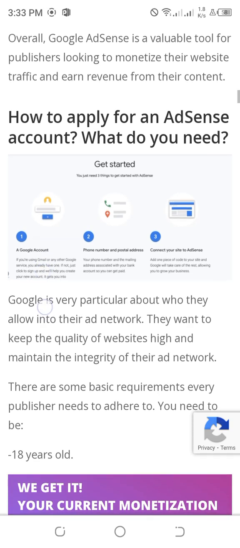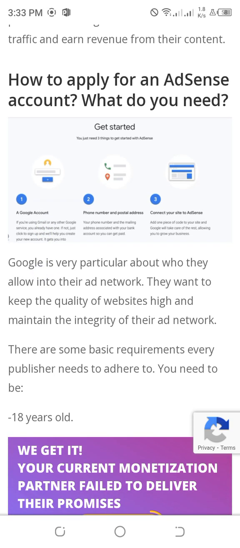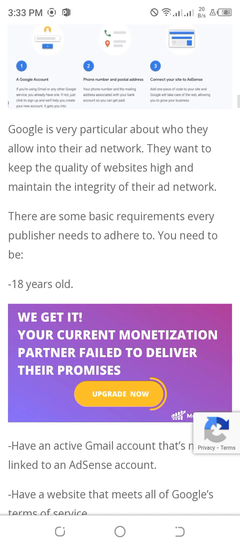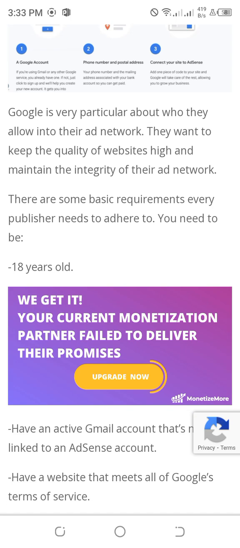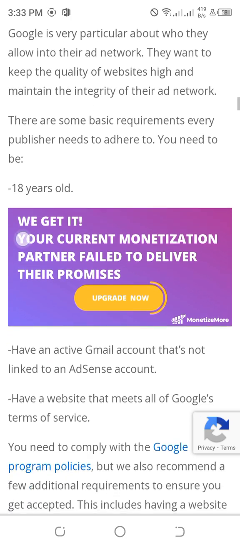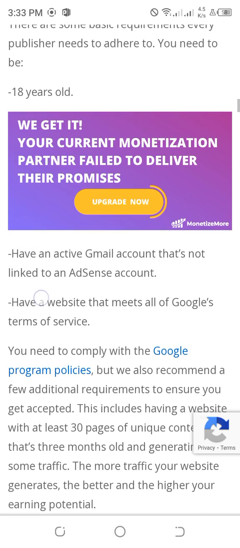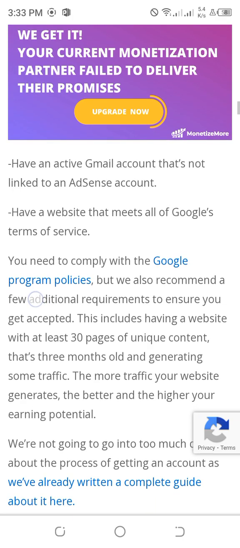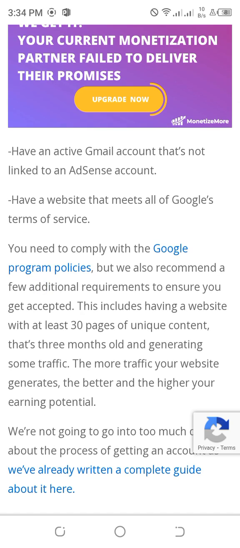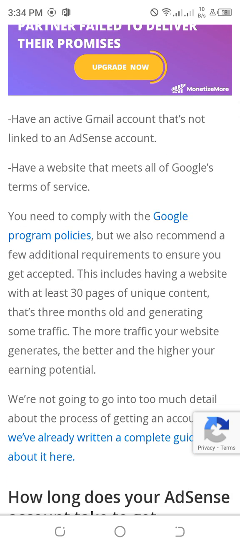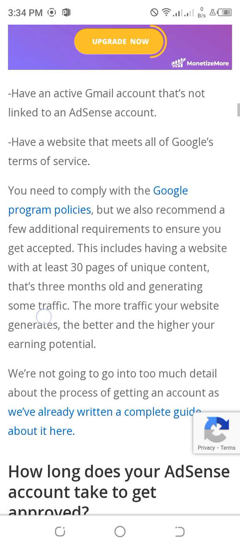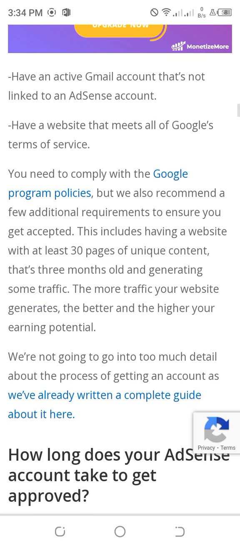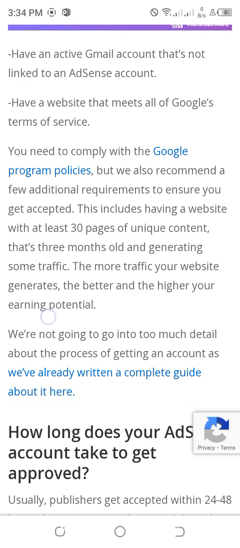How to apply for an AdSense account? What do you need? Google is very particular about who they allow into their ad network. They want to keep the quality of websites high and maintain the integrity of their ad network. There are some basic requirements every publisher needs to adhere to. You need to be 18 years old, have an active Gmail account that's not linked to an AdSense account, have a website that meets all of Google's terms of service, and comply with Google program policies. We also recommend a few additional requirements to ensure you get accepted. This includes